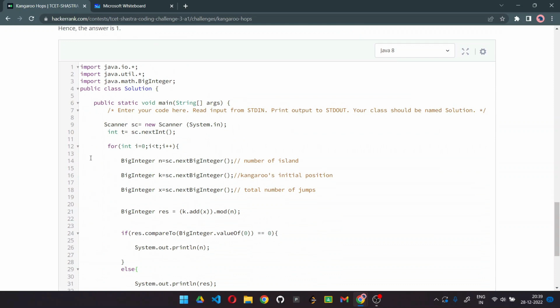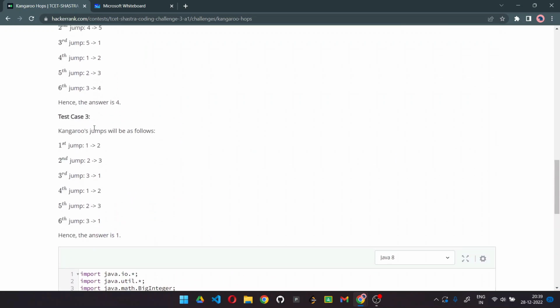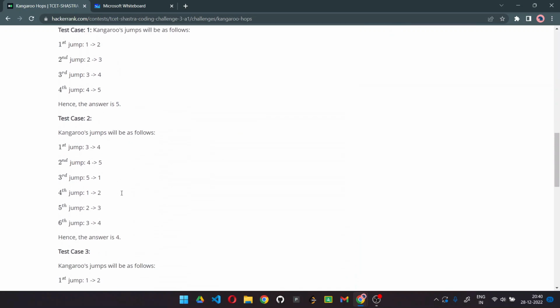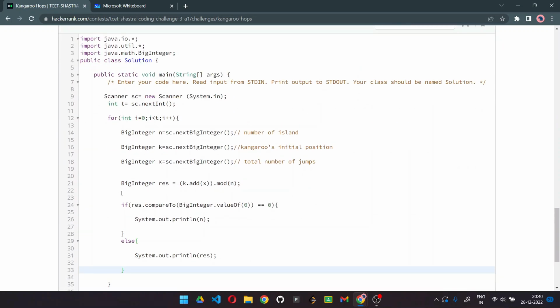As we talked about in the constraints, x is given as 10 raised to 5, which is not possible to store in integer format, not even in long. So here we are going to use BigInteger.